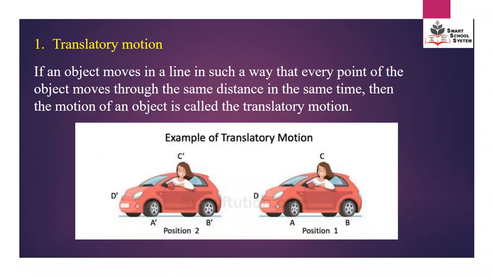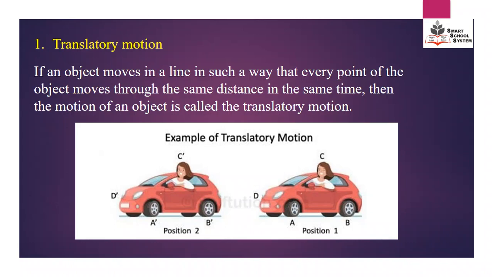Translatory motion. If an object moves in a line in such a way that every point of the object moves through the same distance in the same time, then the motion of the object is called translatory motion. In the picture, you can see that the car moves from position 1 to position 2.